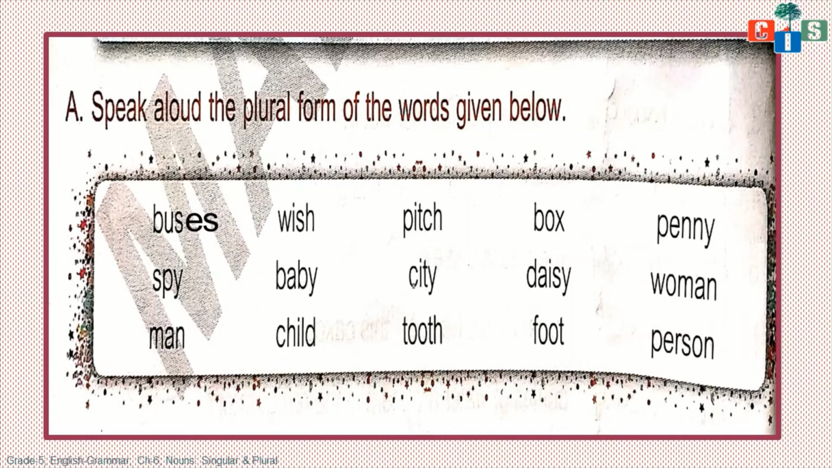Let's take another. Okay, let's take city. So how can we change this city into plural? Here the last letter is y, so we will remove this y and we will add ies. Okay, so it will change into cities. In the same way you have to change all these words from singular to plural. Okay, and I hope you will be able to do this. Now let's see another exercise.